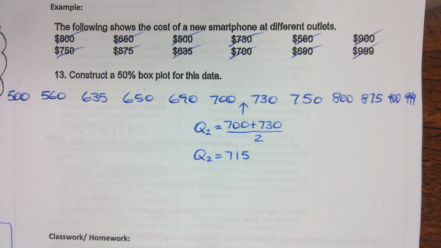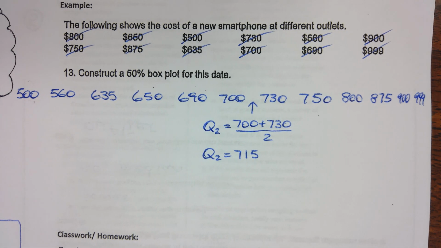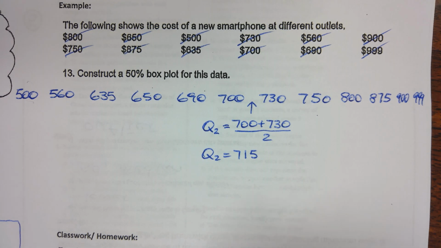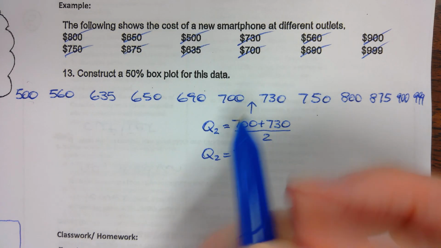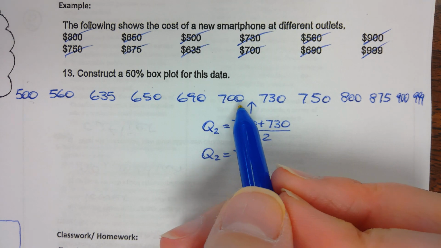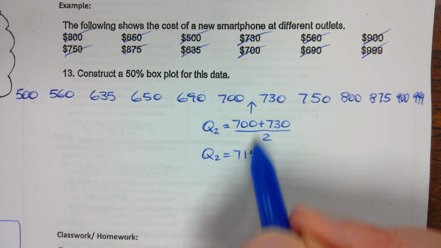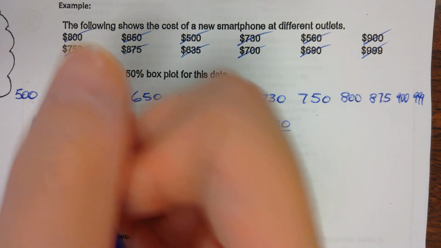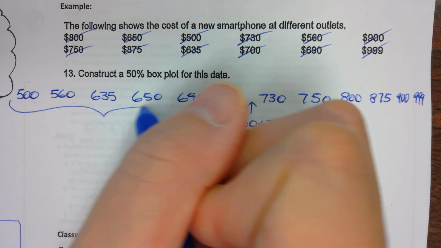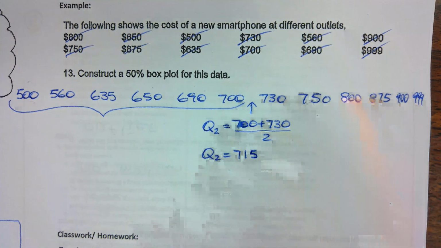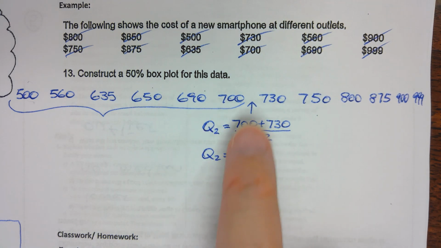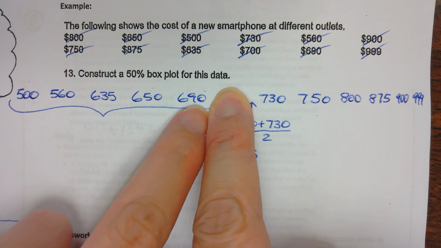Okay, now what? Q1. How do I calculate Q1? First half. Okay, do I include the 700? Yes, because I haven't used the 700. My Q2 is right here, so I use all the way up to here. Now suppose my Q2 is 700, then I don't count it.